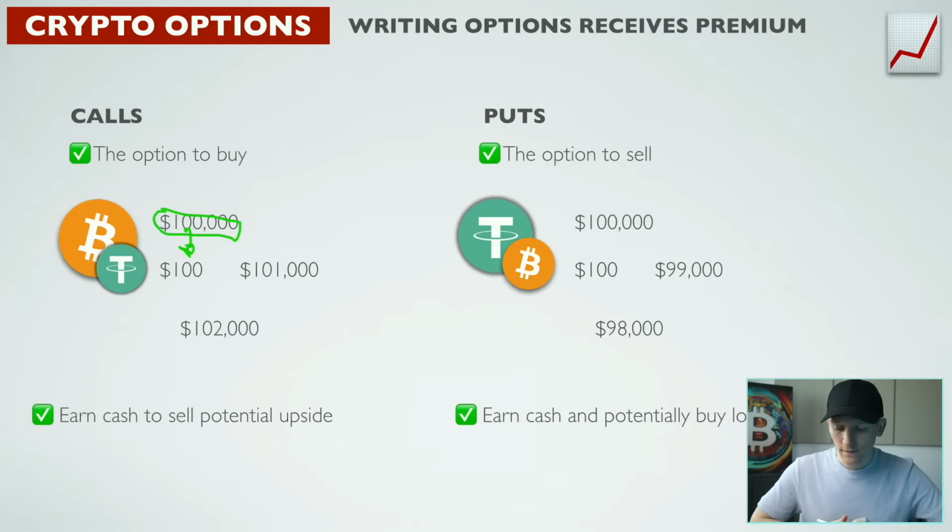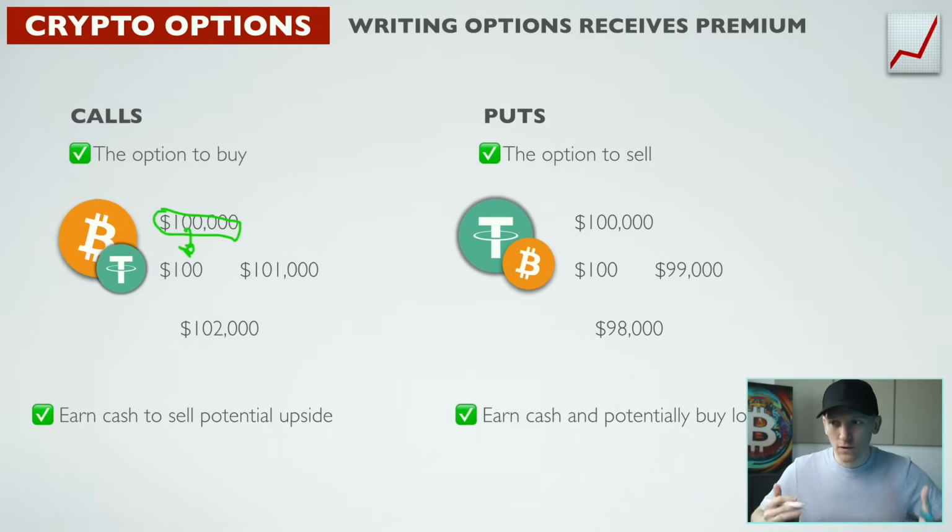So why would you do this? Well, the only reason to write puts is because you're looking to buy Bitcoin anyway, right? And so you're happy to buy Bitcoin, and if the option gets exercised, you're going to be buying Bitcoin. It's not going to be the best price, but it'll probably be a lower price than it is now. And you're trying to get some cash in as well.